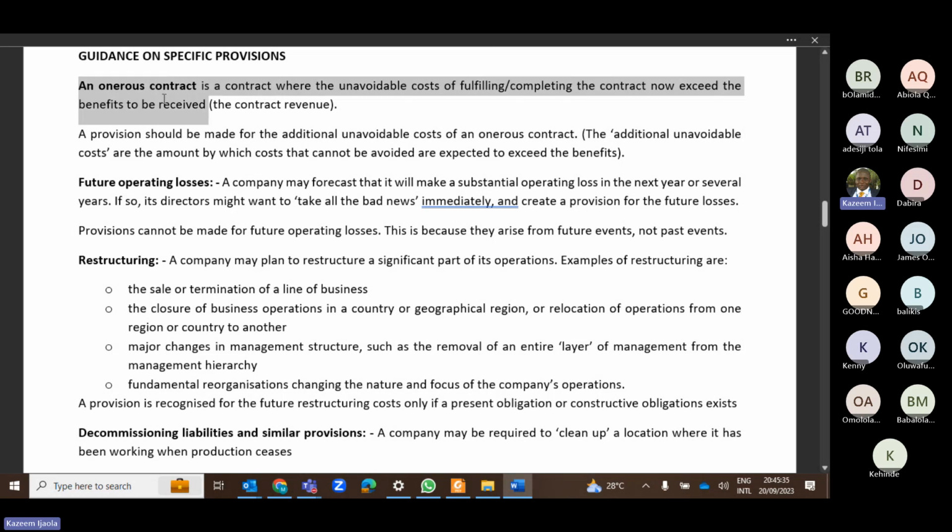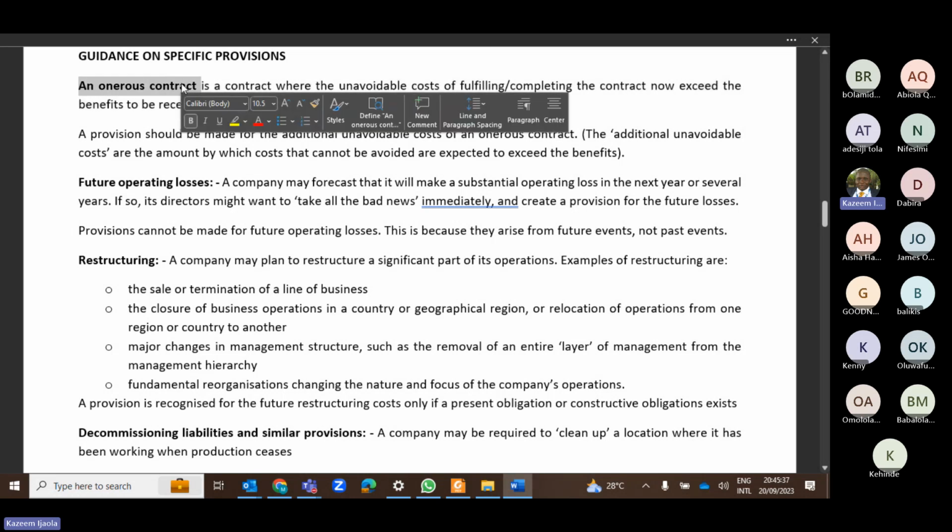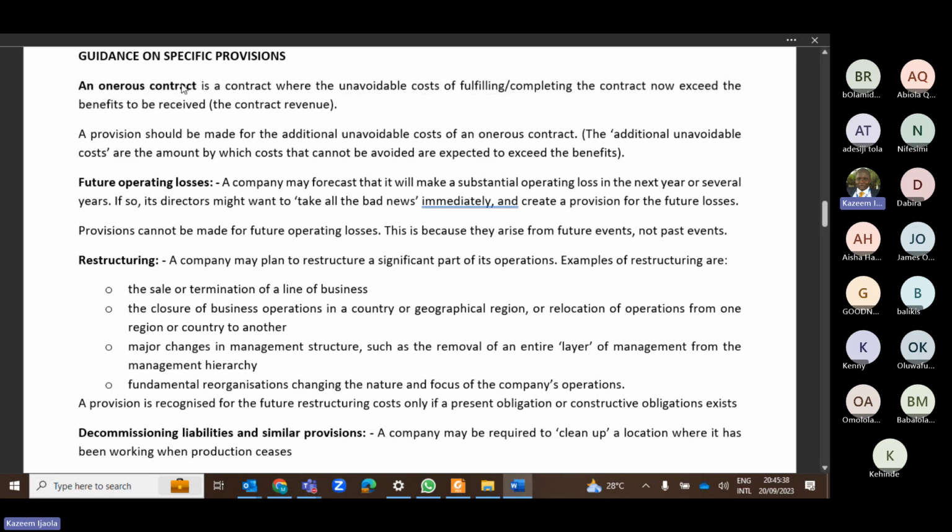It is a contract whereby the unavoidable cost of fulfilling the contract exceeds the benefit to be received. That is the meaning of onerous contract. Let me give you an example.